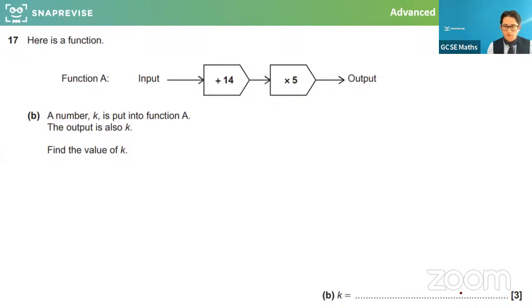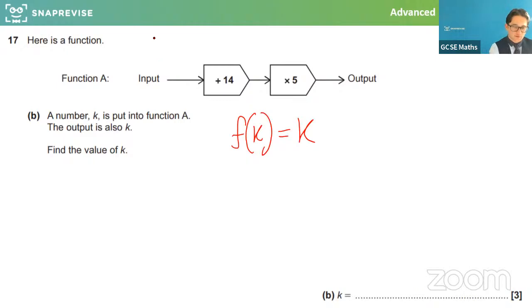Now it says a number k is put into the function a, and the output is also k. Find the value of k. Right, so I'm going to try and define this function using the sort of function notation. Now I know that what this is saying, that if I put k in, it actually spits k out.